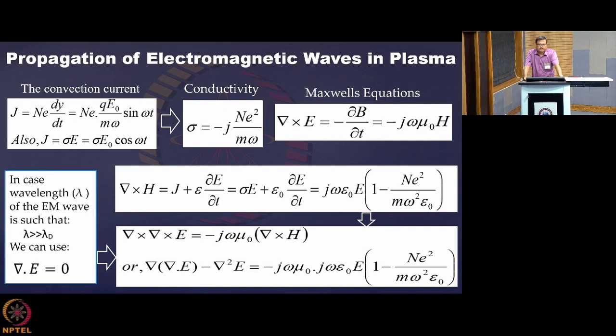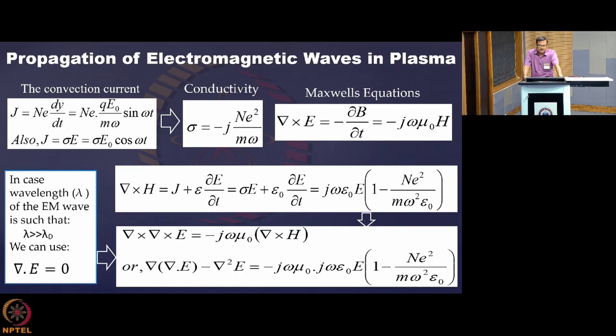Now what will we do? We will take a curl of the first equation, the upper right corner equation, curl E equal to minus del B del t equal to minus j omega mu 0 into H. If you take a curl of that, then curl of curl E comes to be minus j omega mu 0 into curl H. Again, curl H, whatever we are getting in the lower right box, is j omega epsilon 0 E into 1 minus n square by m omega square epsilon 0.